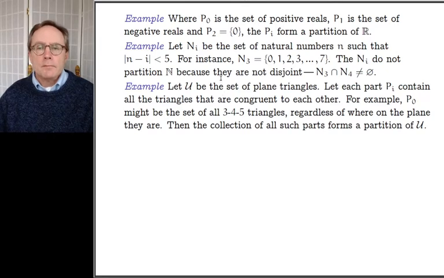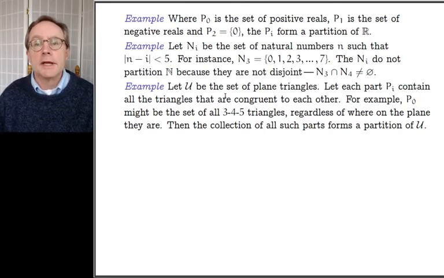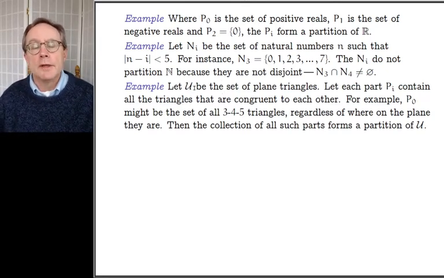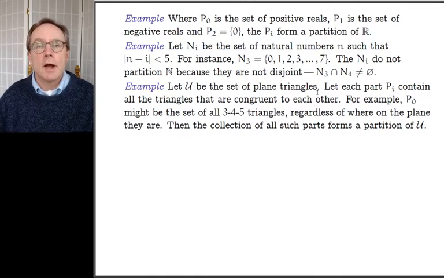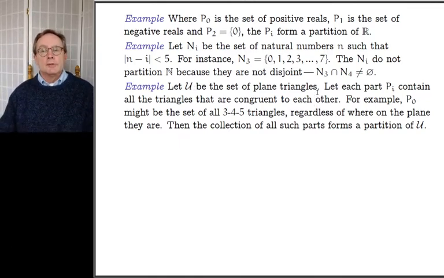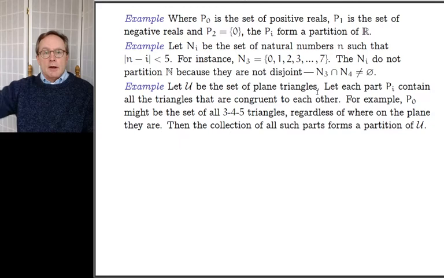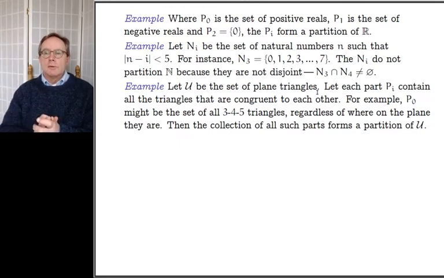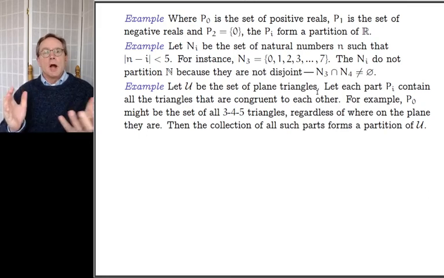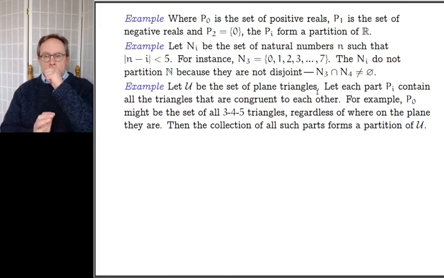Okay. Back to another example of something that is a partition. So let the universal set be the set of plane triangles, regular high school geometry triangles. So I have one here and I have one here, and I have all kinds of plane triangles all over the place. Let each part Pi contain all the triangles that are congruent to each other. You remember congruence from high school geometry. Pardon me. P0, for example, might be the set of all 3, 4, 5 triangles.